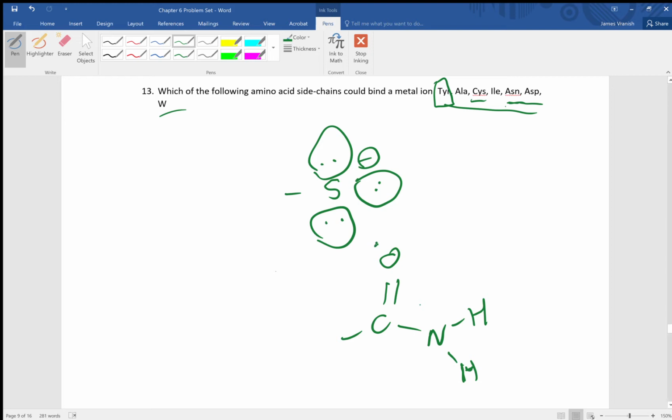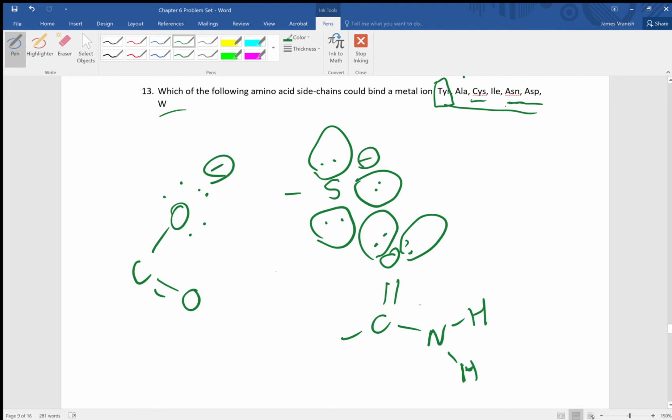On the oxygen, however, we do have 2 lone pairs of electrons. Now, this oxygen atom typically is not going to have a negative charge to it, and so because of this, it's not as favorable for asparagine to bind to metals, but it is nonetheless capable of doing so. Aspartate has a carboxylic acid, and on the O- here, we have 3 lone pairs of electrons and a negative charge, so hopefully that one's pretty obvious to you.